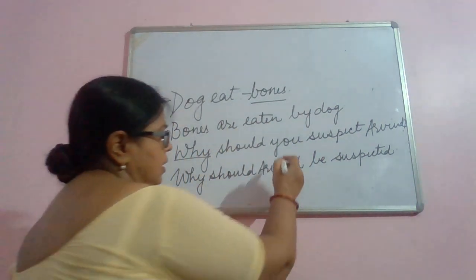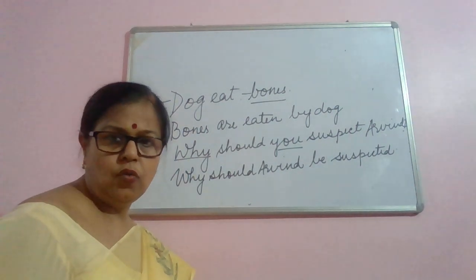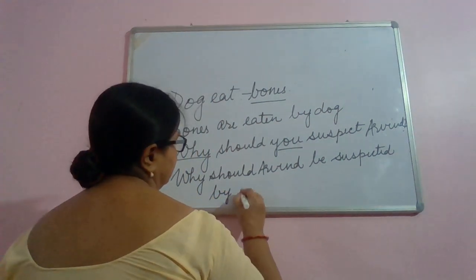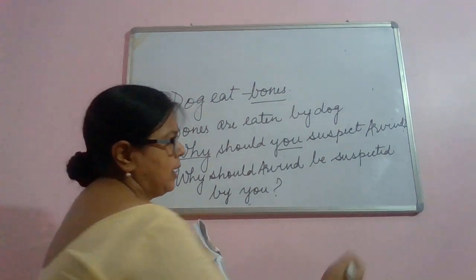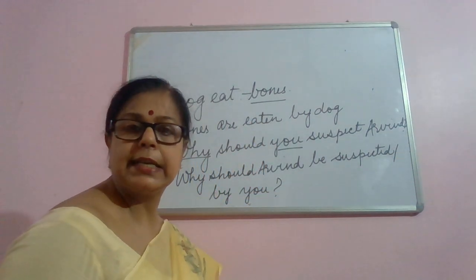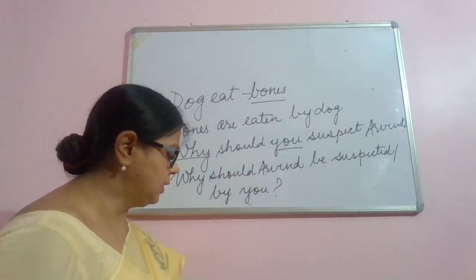You can leave you hidden, or if you want to use you, by you. Or else you can end the sentence over here only. Why should Arvind be suspected? Is it clear?